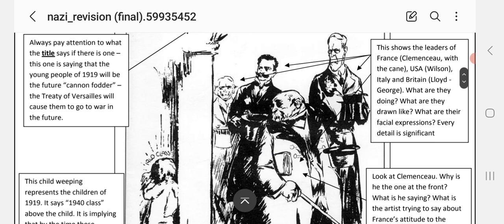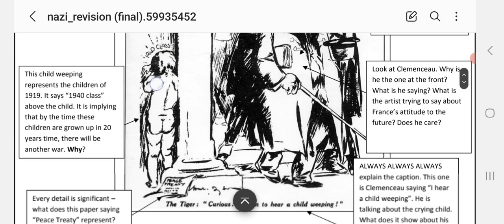Then we've got a few arrows, just a few faces. It shows the leaders of France, Clemenceau with the cane, USA, Wilson, Italy and Britain, Lloyd George. What are they doing? What are they drawn like? What are their facial expressions? Every detail is significant. One thing to remember about the Paris Peace Conference between Clemenceau, Wilson and Lloyd George, one way to remember what they wanted is the bigger the moustache, the more revenge they wanted. So Wilson had no moustache, Lloyd George had a little one, but Clemenceau had a massive one. He wanted so much revenge.